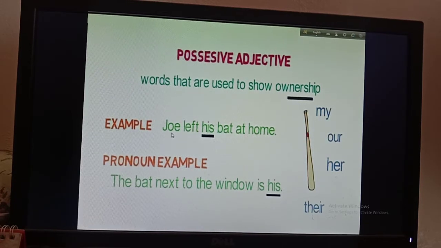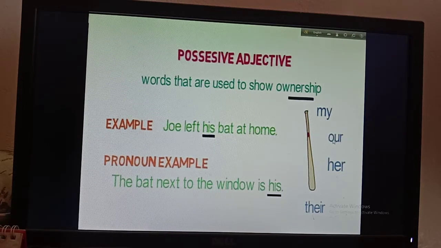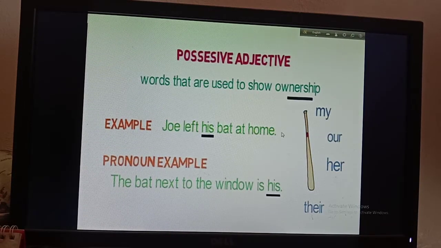Example, Joe left his bat at home. So here you can see that bat is a noun and before that I have used here his. Okay, so his is showing here ownership, that's why that is a possessive adjective. Okay, so if I say I left my bat at home, then my will be the possessive adjective. If I say we left our bat at home, then our will be the possessive adjective. If I say she left her bat at home, then her will be the possessive adjective.